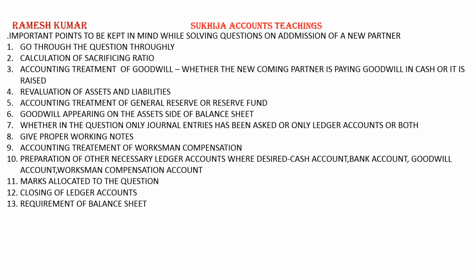Because without preparing capital accounts, goodwill account, cash account or bank account, we cannot prepare the balance sheet. So if in the question you are asked to give journal entries and show the balance sheet, it means you have to show capital accounts and other ledger accounts in the working notes only.